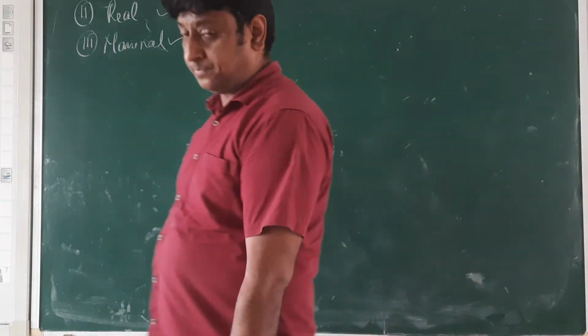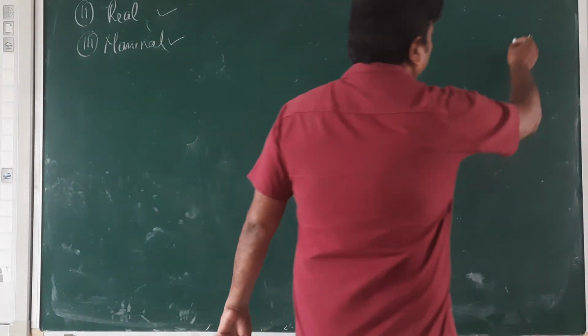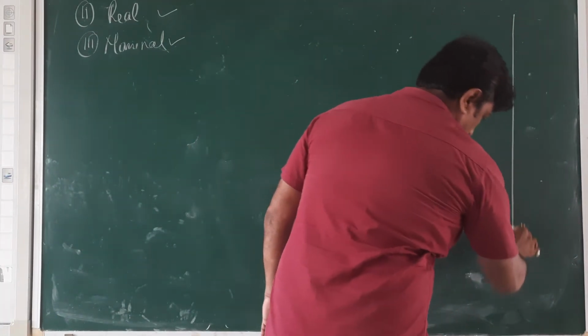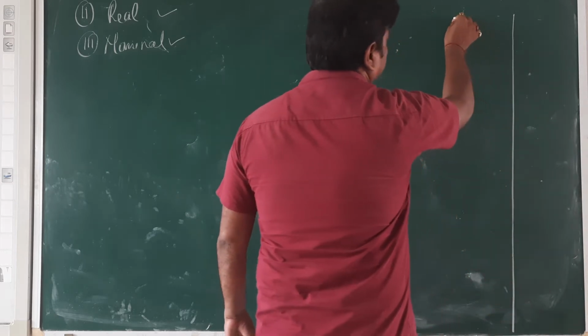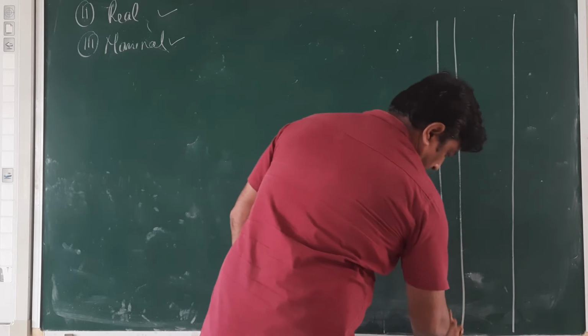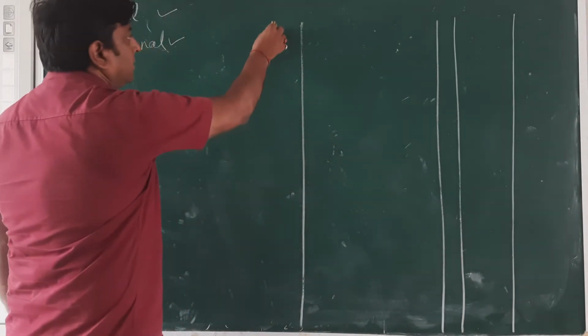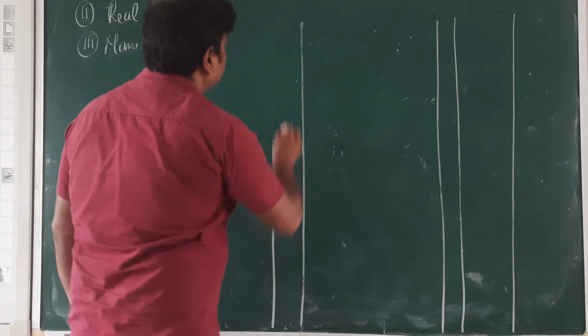Now, just see the proforma of journal. It has two columns for amount, one for LF, then particular and the date.